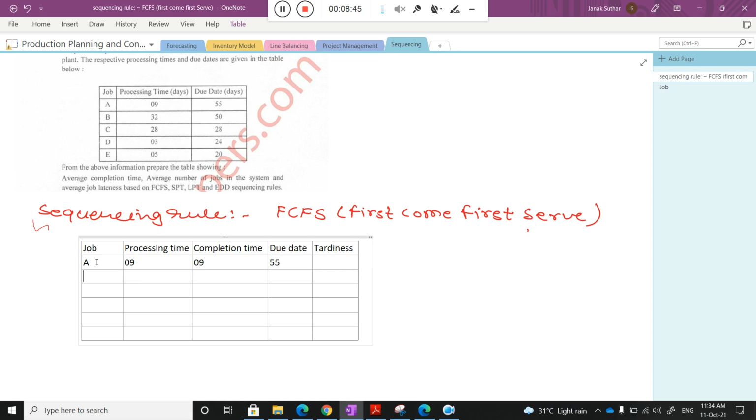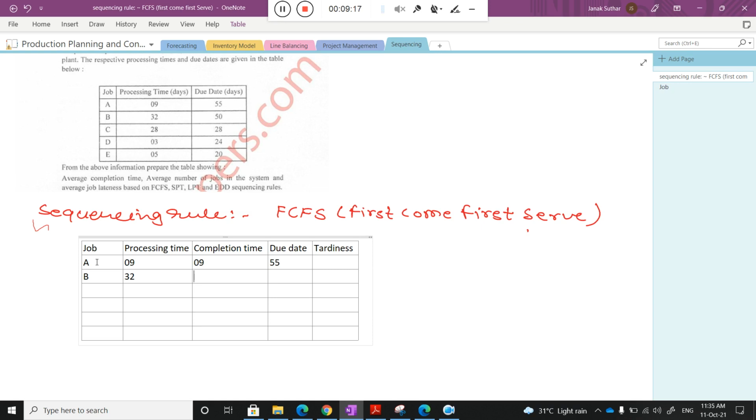Okay, so now the next job is B. With respect to it, the processing time is 32. Can you tell me what will be the completion time of job B, class? When can you start job B?